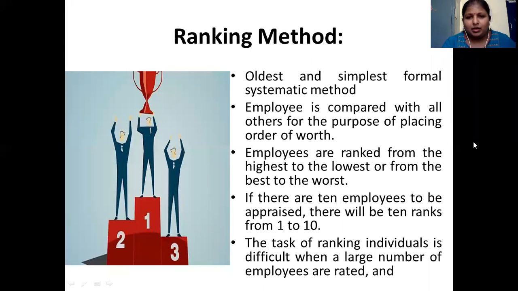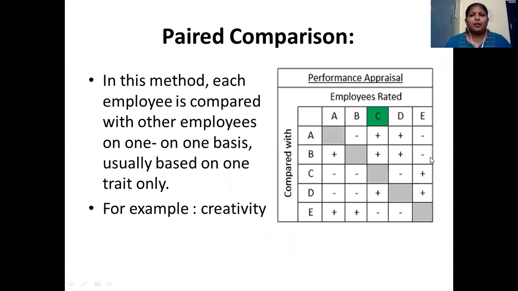Then comes the paired comparison method. I hope you can see the cursor here. On this line there are employees, and here also there are employees. Let us say there is employee A here, B, C, D and E. A is compared with employee B. A to A we cannot compare because both are the same person.